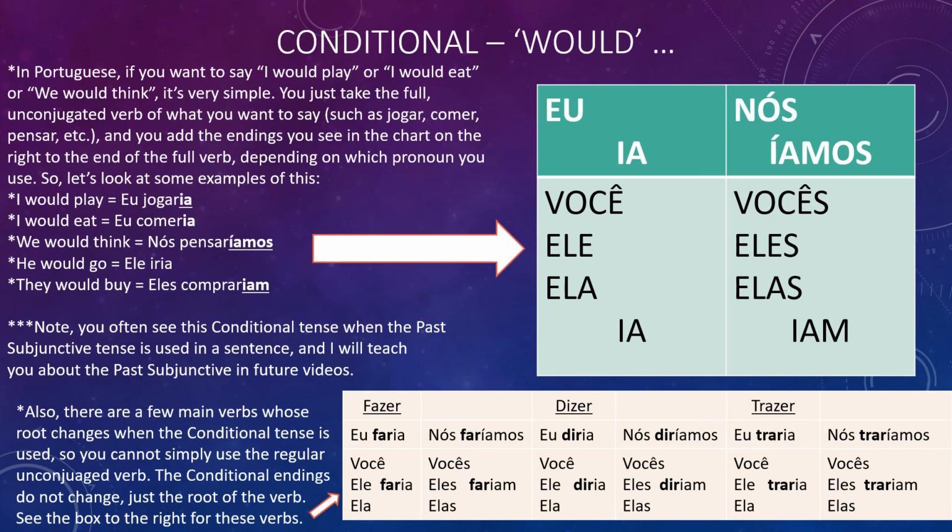So that's basically the conditional tense. Just practice it, and it's really simple though. For pretty much every verb except for those three on the bottom, you take the full verb and then just add the ia, íamos, or iam, depending on the pronoun you want to use, and you've got it.